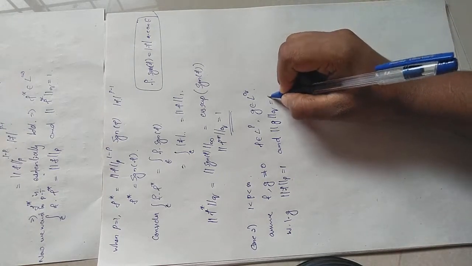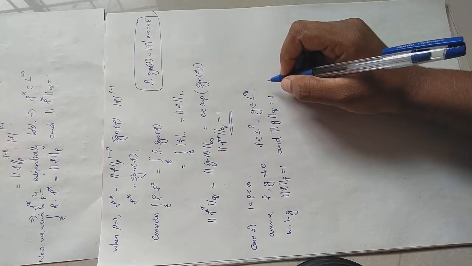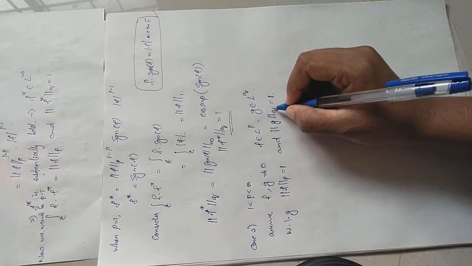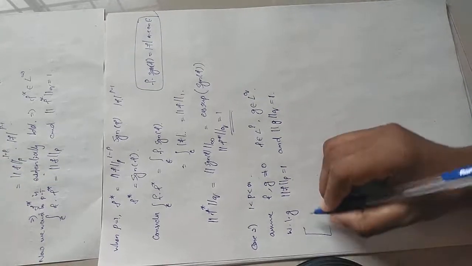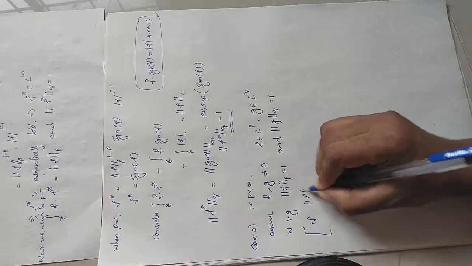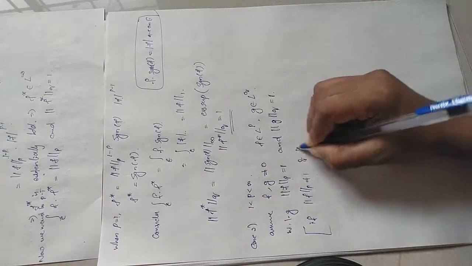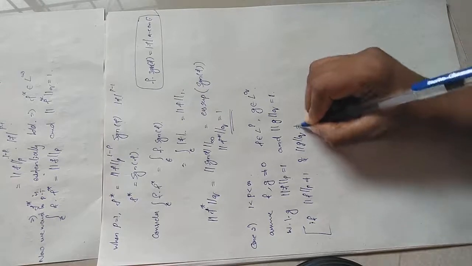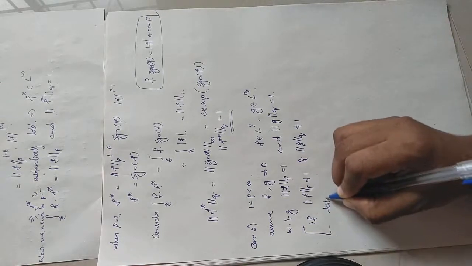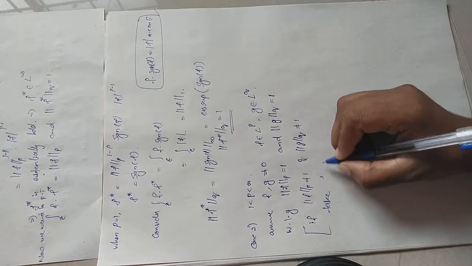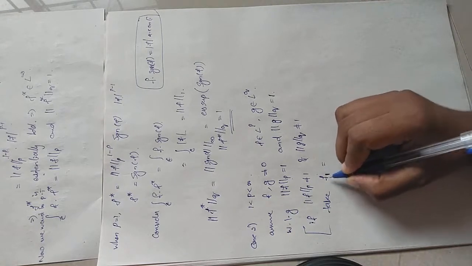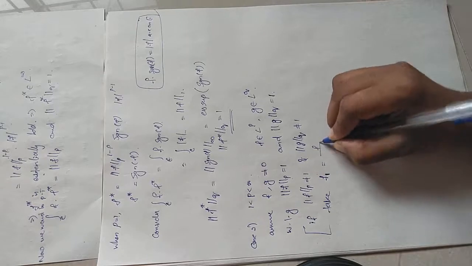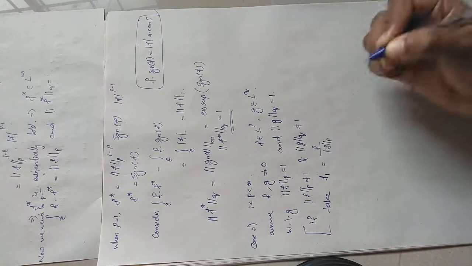So suppose we have functions whose norms are not equal to 1, then this result will still be true for them. I can write here, if p norm of f is not equal to 1 and q norm of g is not equal to 1, take another function, f1, equal to f divided by p norm of f.